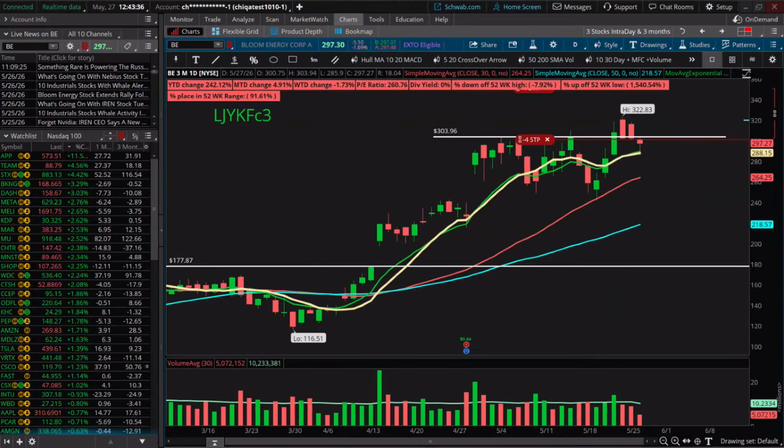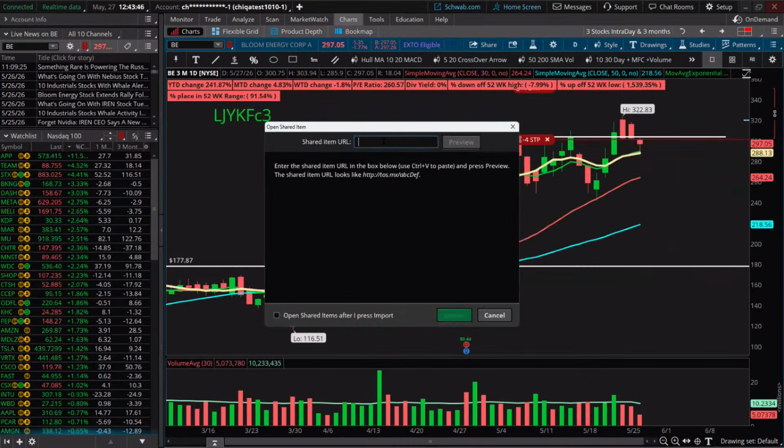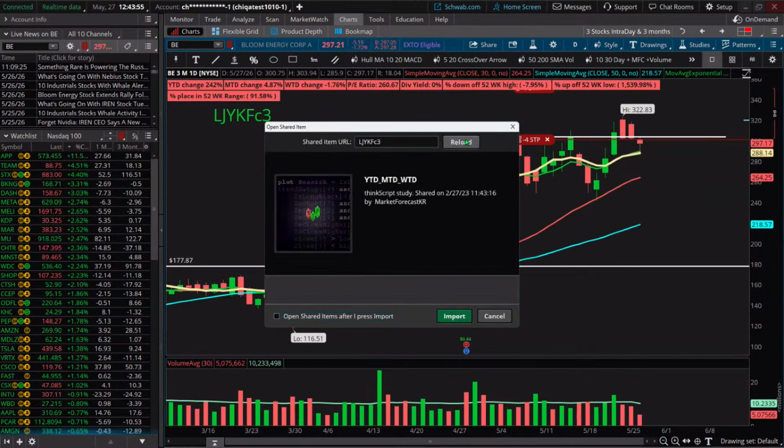So I've shared it with you. You're like, okay, that's nice. Now what do I do? Come up here to the top to the setup and say open shared item. Just because I had it already copied into my computer's short-term memory, I'm just going to paste. Then I'm going to hit preview, and this is the label that it's going to show for you. Later you can go in and change it if you don't like that. Then you do import, and then you have to remember what you called it, because you want to be able to go out and find it so it can appear on your chart.